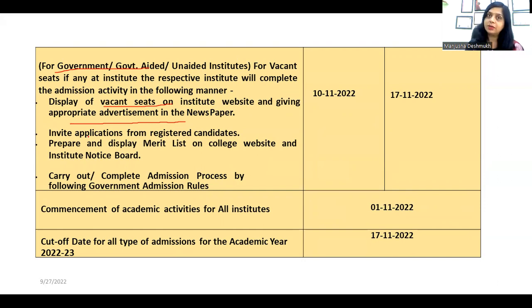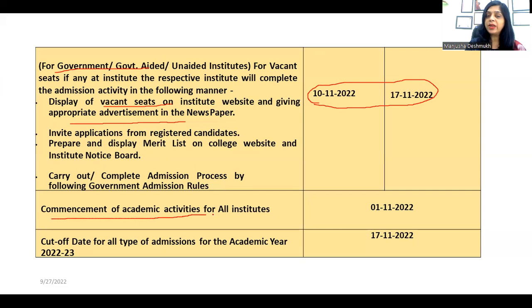You are already registered on the CET cell and have gone through all the procedure, so only then are you eligible for this. They will prepare and display the merit list and upload it on the college website only. They carry out the complete admission process by following government admission rules. The duration for this is 10th of November till 17th of November.